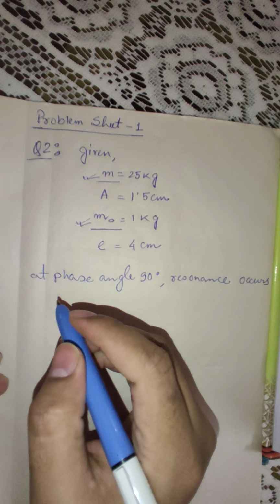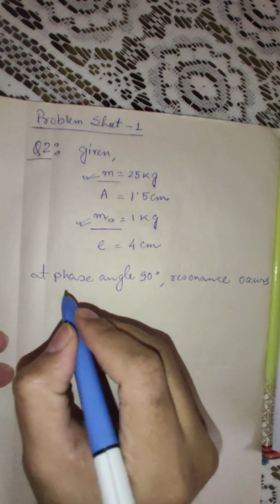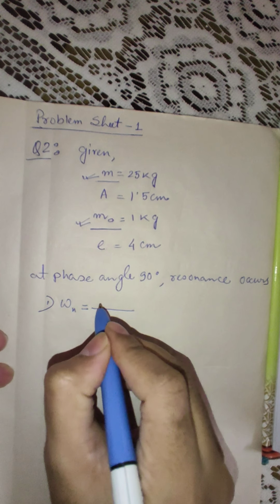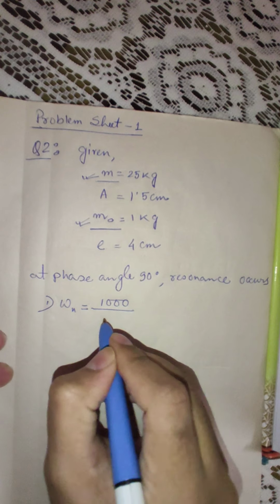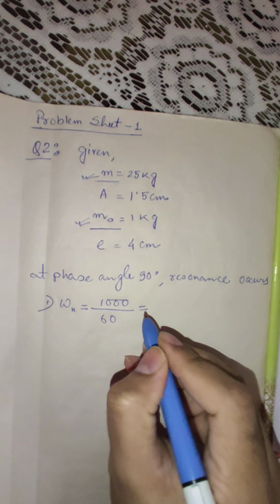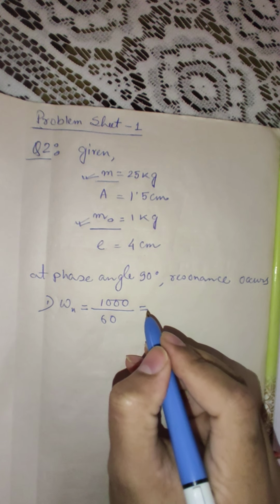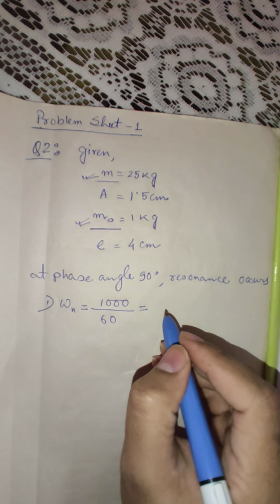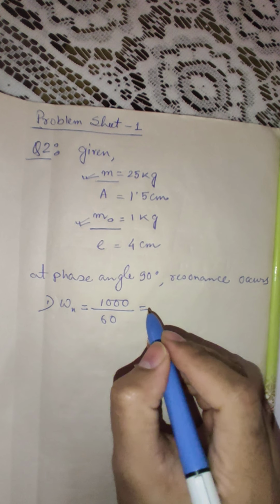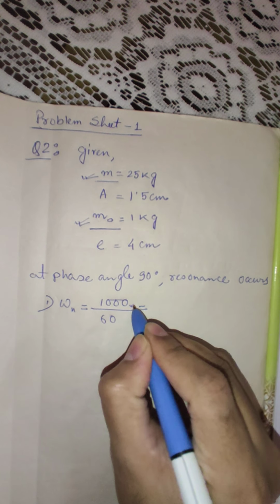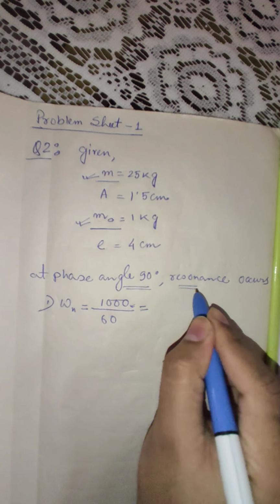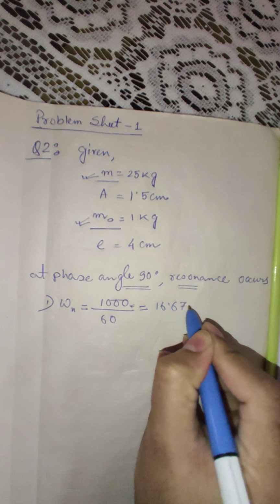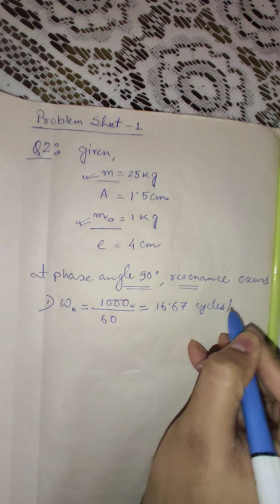So at this situation, omega n is equal to 1000 by 60. The question itself says that for the initial part, at a speed of 1000 rpm, the system and the eccentric mass have a phase difference of 90 degree. That means at this 1000 rpm, resonance occurs. Hence, just convert this rpm into cycles per second, which is equal to 16.67 cycles per second.